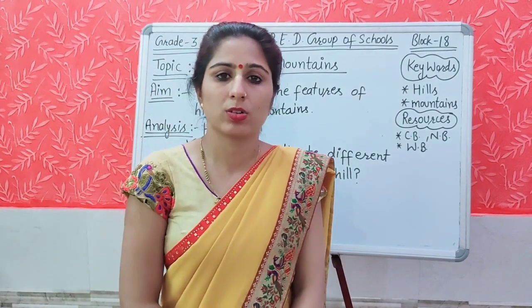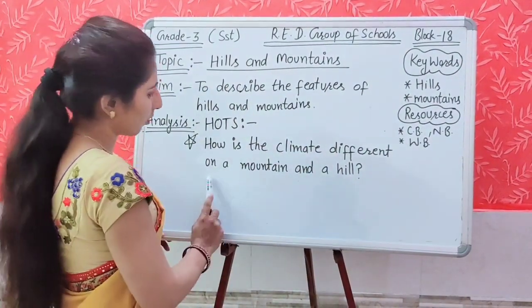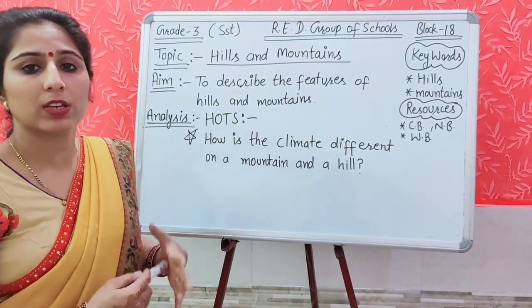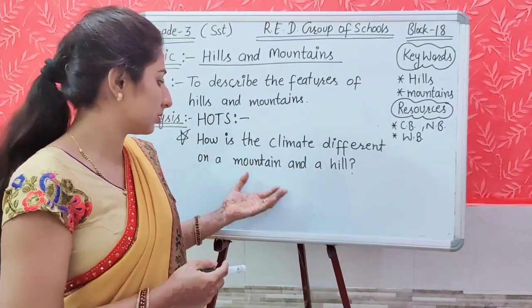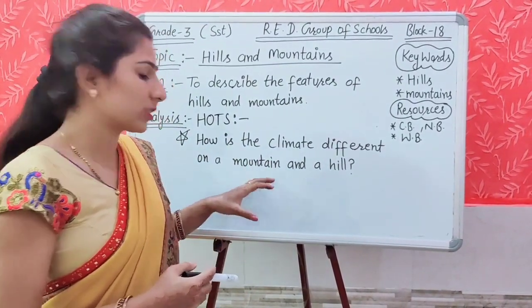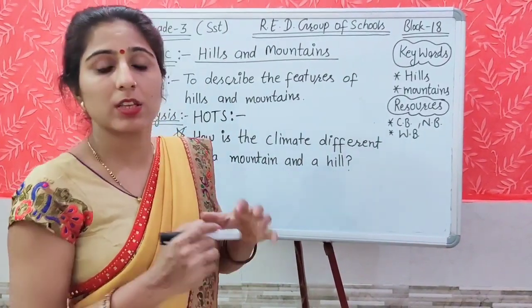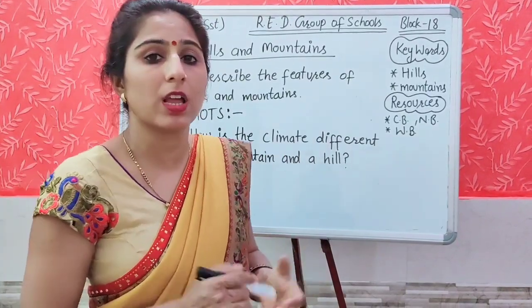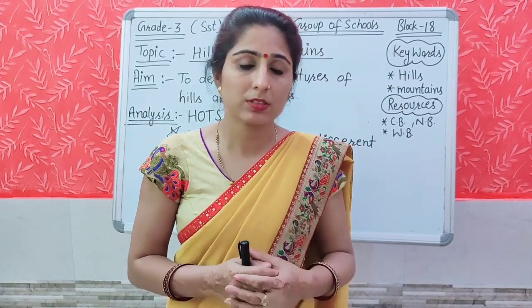Now it is time for the higher order thinking question. How is the climate different on a mountain and a hill? As we discussed about the mountains and hills, most of the mountains are covered with snow throughout the year, and the climate is extremely cold. But on the hills the climate is not that cold. The climate is pleasant and good there.